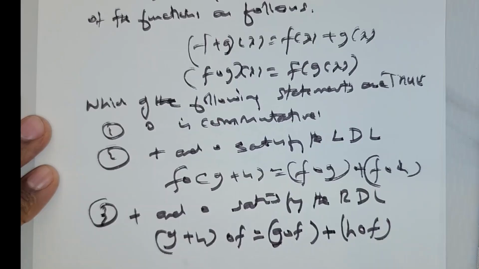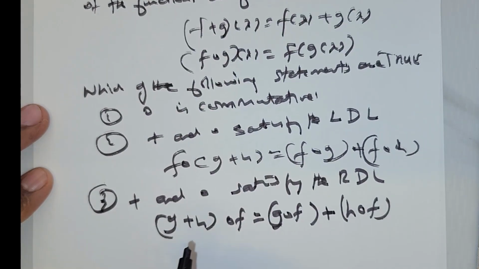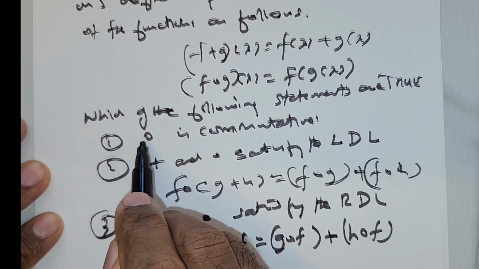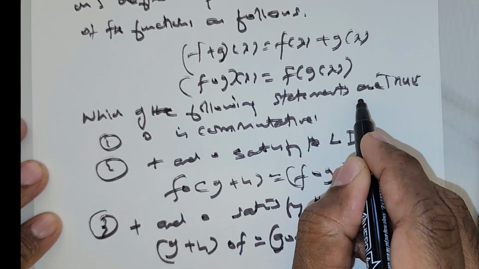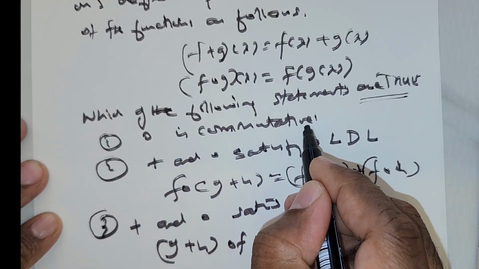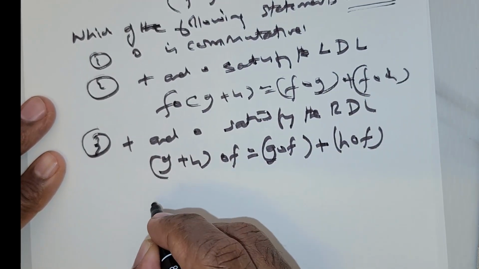Let's see the correct choice. I hope you all have got the correct choice. So let's see what the solution for this question is. Now we are asked to check which of these statements are true. Composition is given to be commutative.